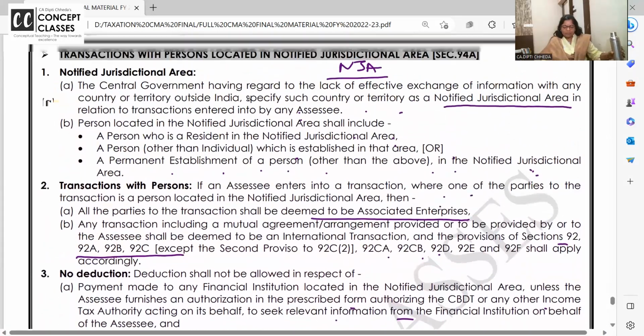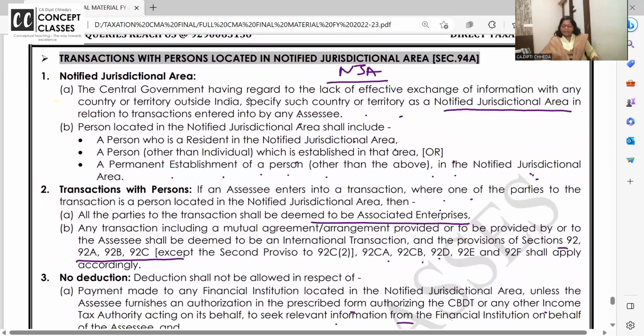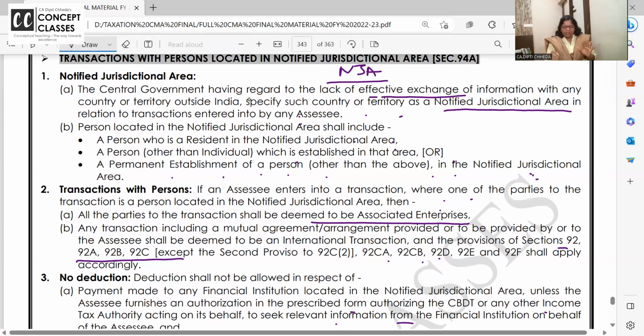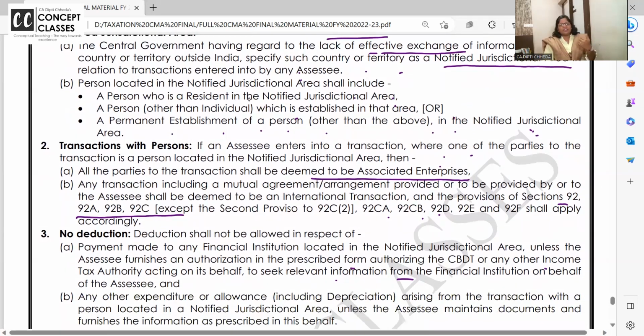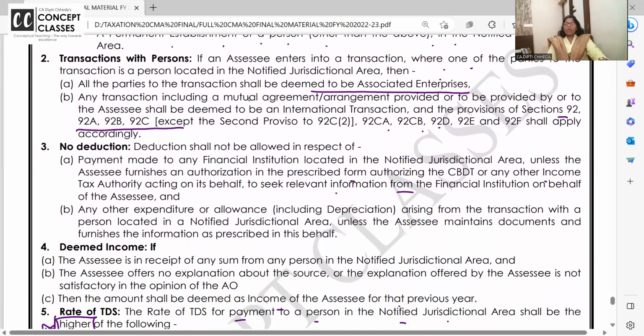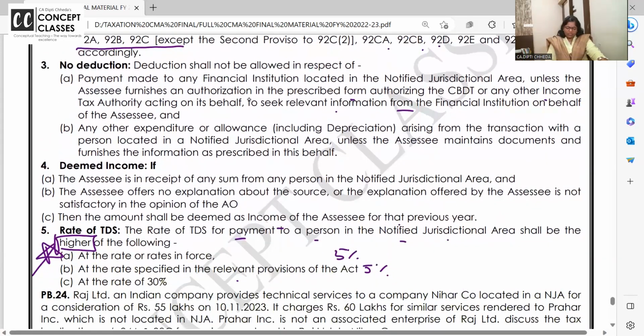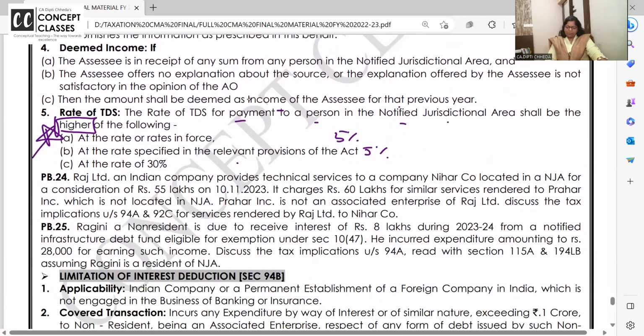Let me tell you the gist. Central government, see, if we want to apply arm's length price and all with the transaction with, say, Australia, Singapore, Japan, other countries, we should have all the information. अगर लग रहा है कि there is lack of information, first step, central government will declare some of the areas as NJ. Now in the NJ, we can do a transaction with a resident or person or कुछ भी है, okay? Now all the parties to the transactions will be treated as associate enterprise. All provisions will apply. No deductions you will get. It will be treated as deemed income.